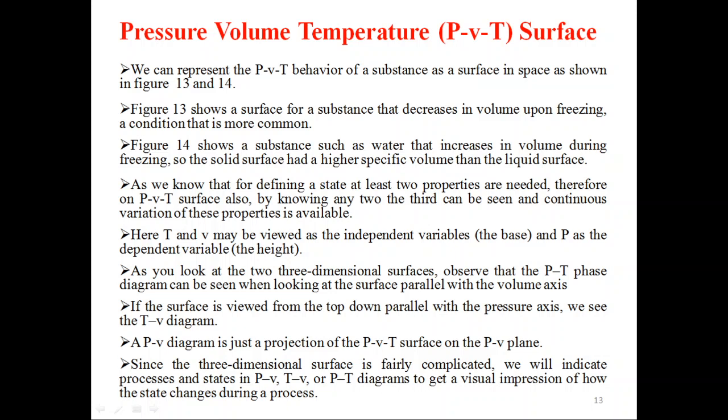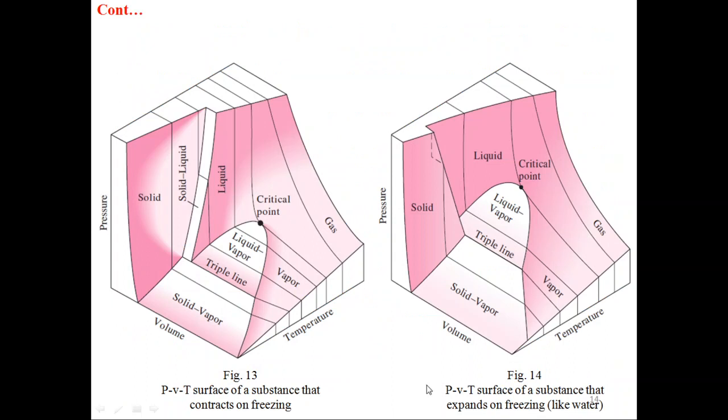So the solid surface has a higher specific volume than the liquid surface. Figure 13, pressure, volume, temperature surface of a substance that contracts on freezing. Figure 14, pressure, volume, temperature surface of a substance that expands on freezing, like water. So this is the only difference between figure 13 and 14. You can see this is the pressure, this is the specific volume, this is the temperature. Solid, solid liquid region, liquid, then liquid vapor, vapor, solid vapor, gas, critical point.